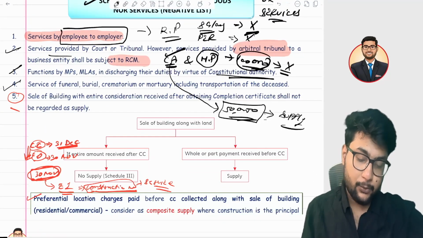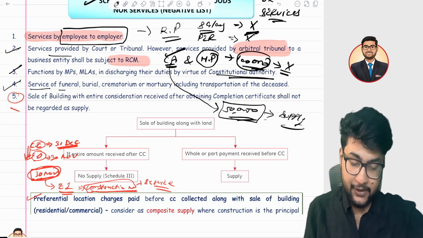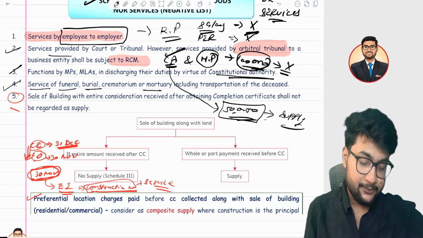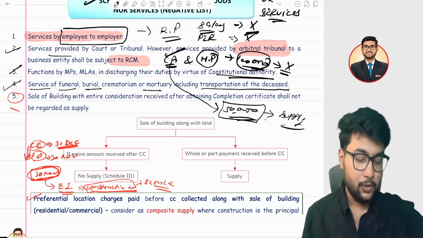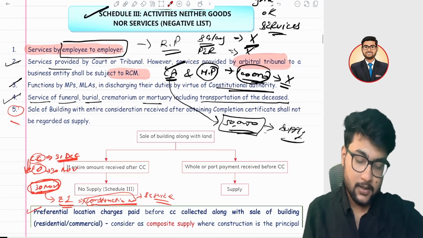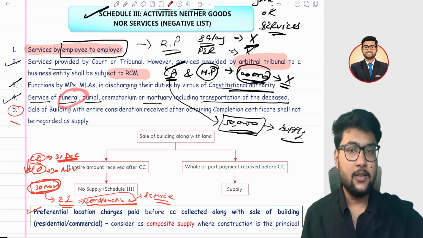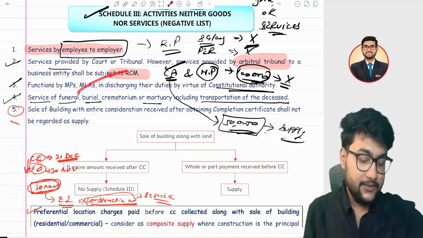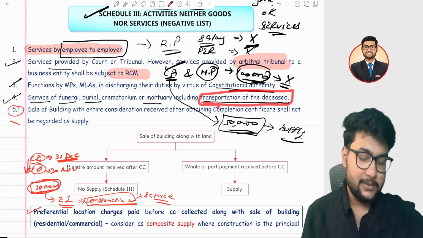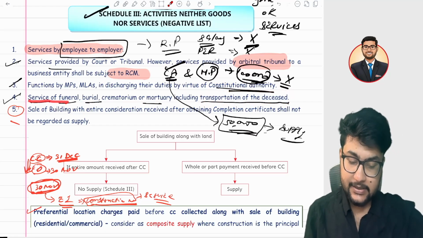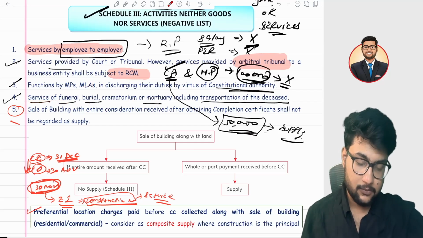Okay, now the fourth point. Any services of funeral, burial, mortuary, including the transportation of the deceased, are also not supply. Means in case of a death, there is a vehicle called Mukti Vahan, so that is also exempt, and services of funeral are also exempt.